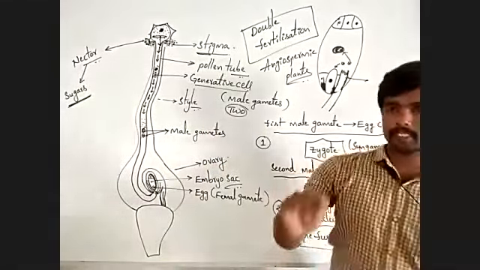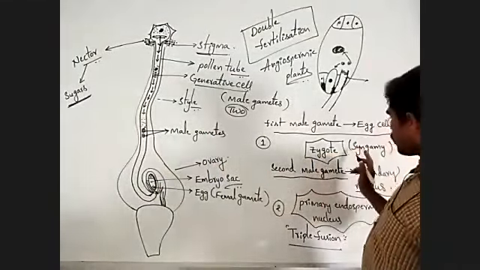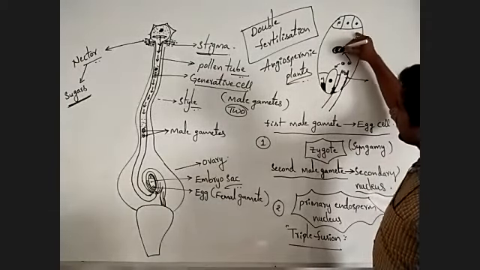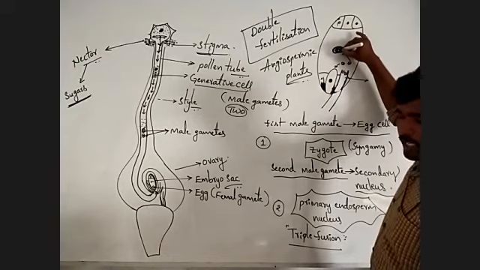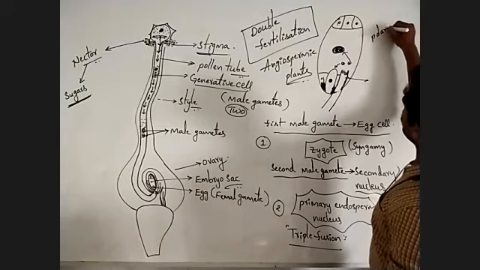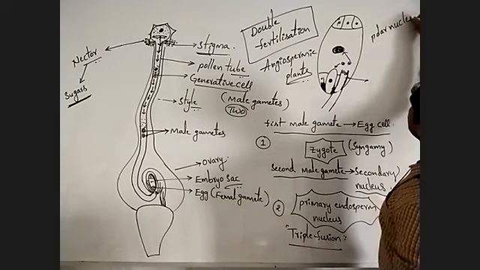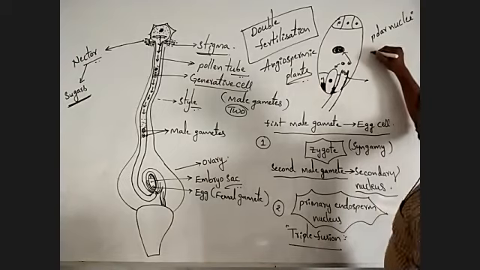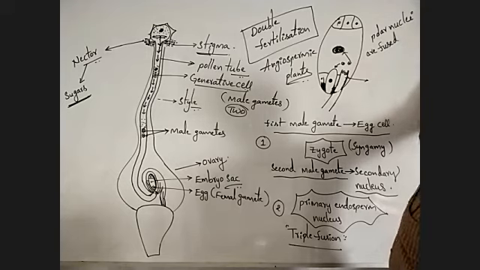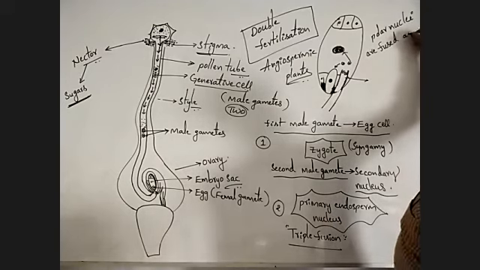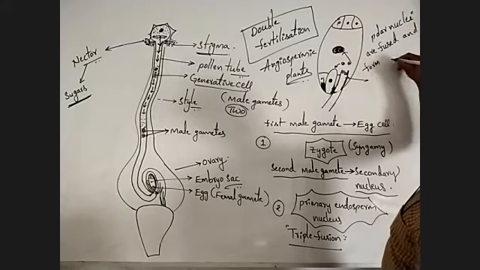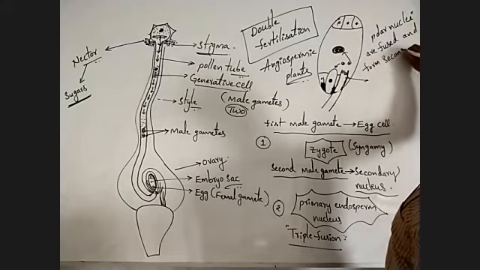Before syngamy, the two nuclei present in the polar nuclei are fused and form the secondary nucleus.